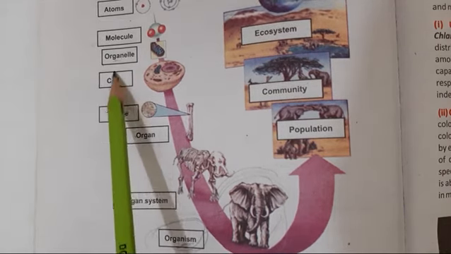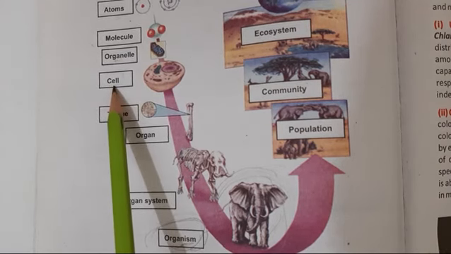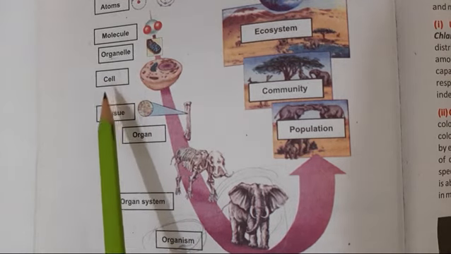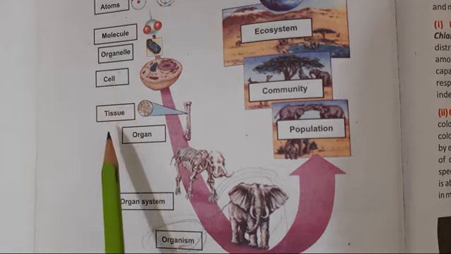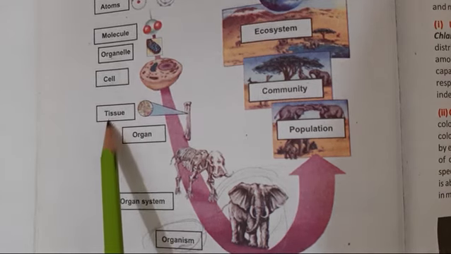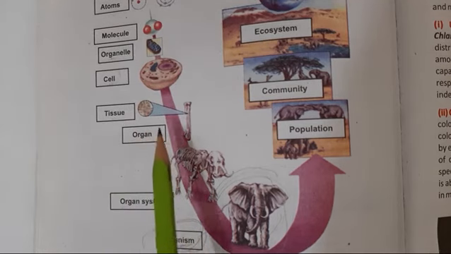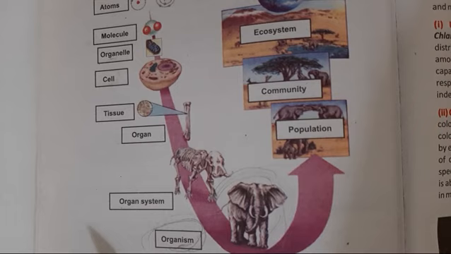In a unicellular organism, the whole body is made up of just one cell, while in multicellular organisms there are more levels of biological organization. So in a multicellular organism, the cells which are similar in structure and function combine and make groups. Such groups of cells are called tissues, and when tissues combine, they make an organ, and the organ in turn forms an organ system, and different organ systems then collectively make a whole organism.